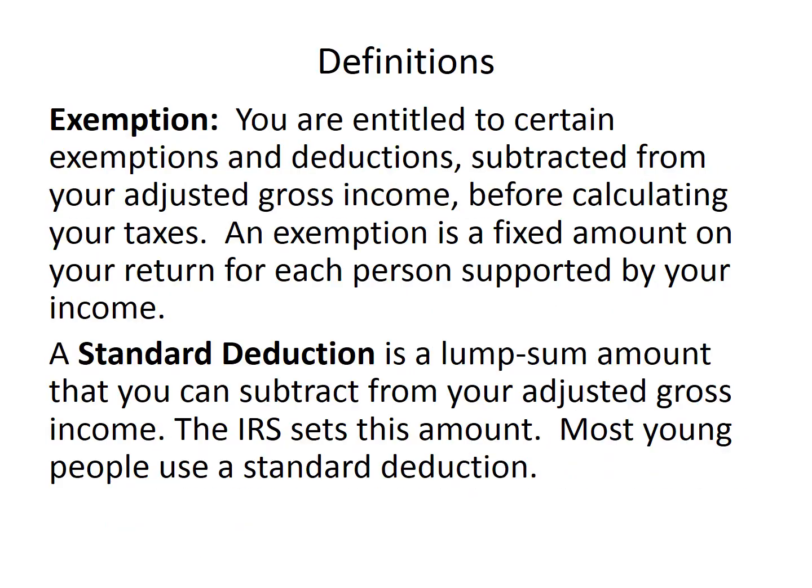So an exemption: you are entitled to certain exemptions and deductions subtracted from your adjusted gross income before calculating your taxes. An exemption is a fixed amount on your return for each person supported by your income. A standard deduction is a lump sum amount that you can subtract from your adjusted gross income. The IRS sets this amount. It's a fixed amount. Most young people use a standard deduction.